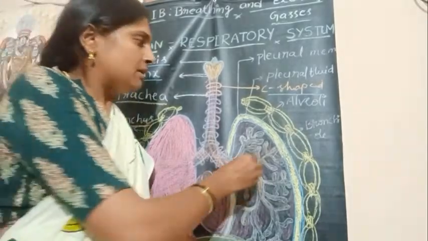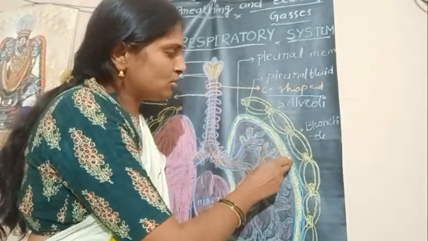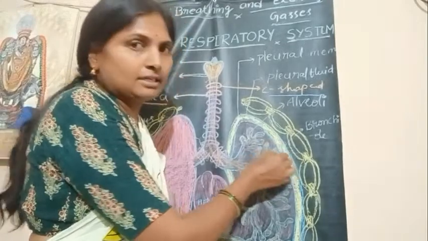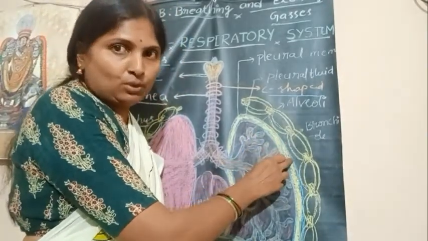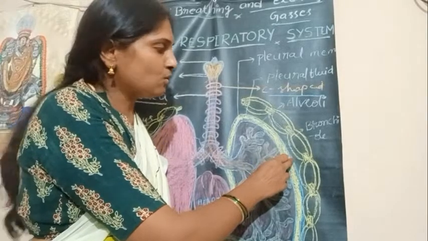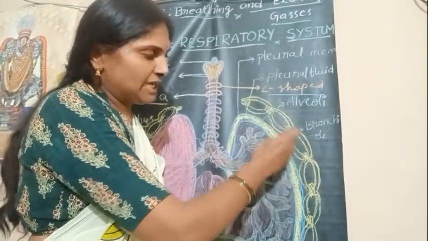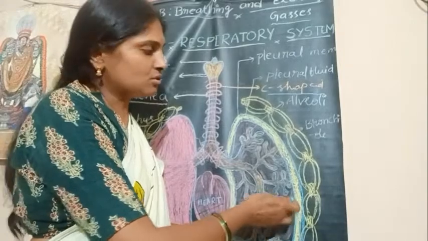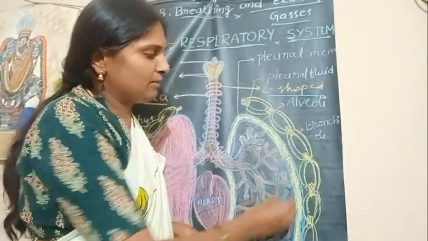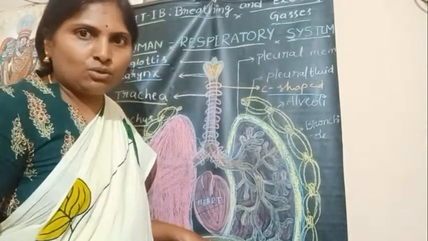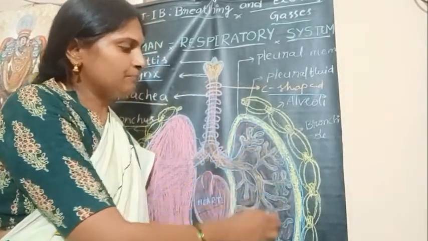Next to this is the external pleural membrane and this is the internal pleural membrane. The external pleural membrane is in close contact with the thoracic cavity, whereas the inner pleural membrane is in close contact with the surface of the lung.